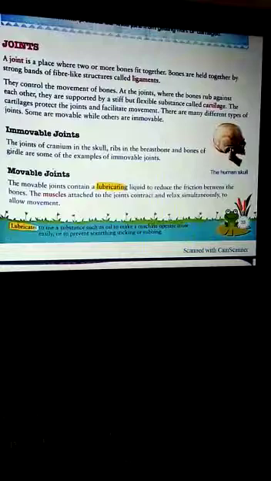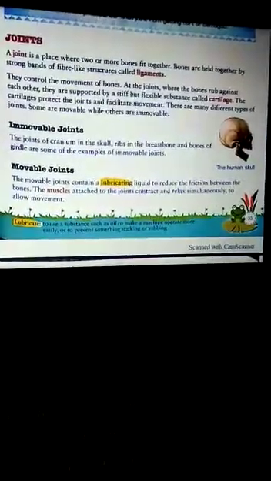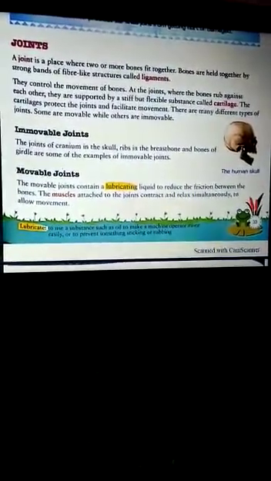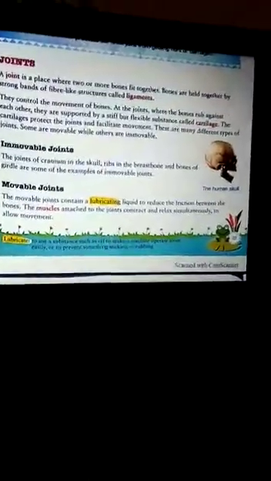Children of Standard 5, we have been discussing the muscular and skeletal system. And we discussed what a skeletal system is. We discussed the different parts of the skeletal system, that is skull, rib cage, limbs and girdles, and backbone. We have discussed the structure of a skull, backbone, rib cage, limbs and girdles.